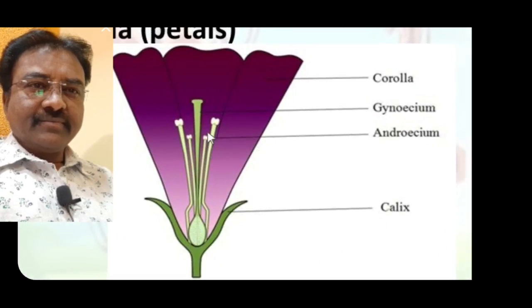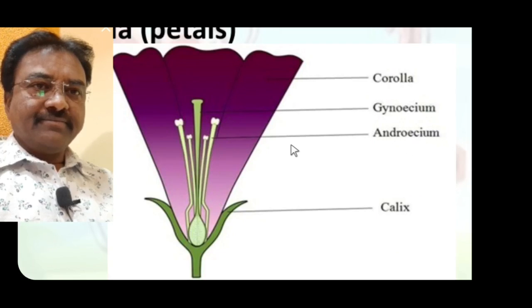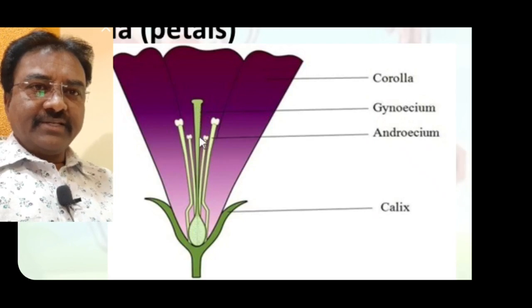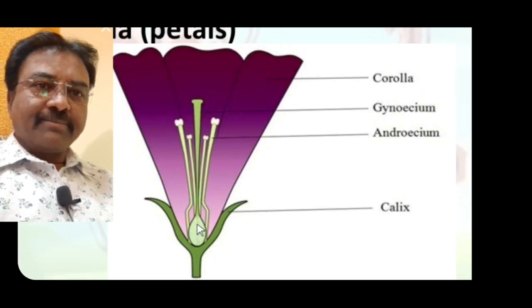Androecium means the individual member stamen, which consists of anther and filament. Androecium is the male reproductive part. Gynoecium consists of stigma, style and ovary. This is the Gynoecium, the female reproductive part. This part is the carpel.